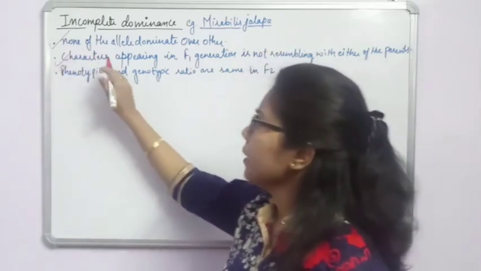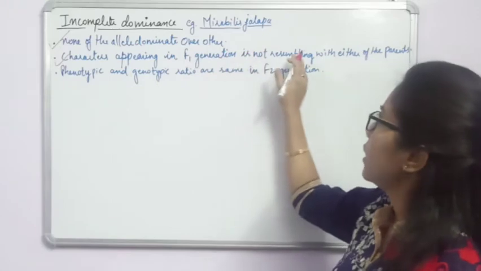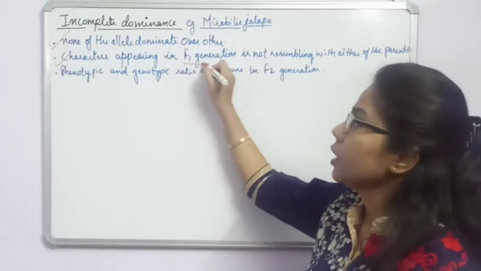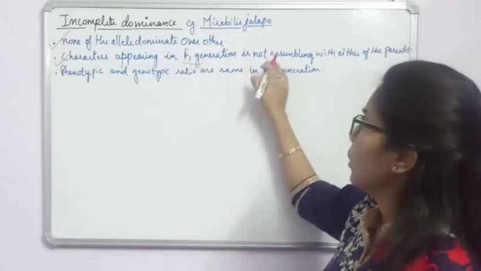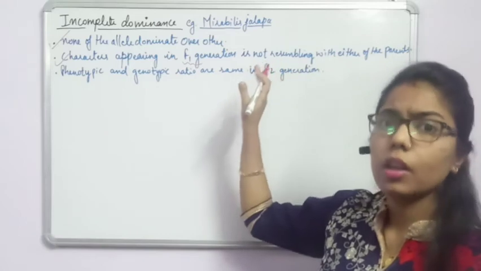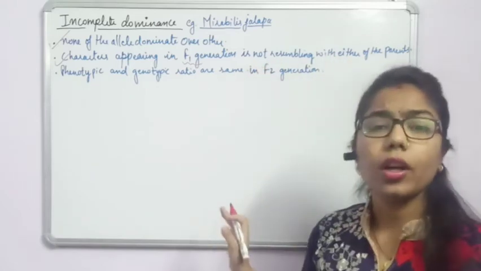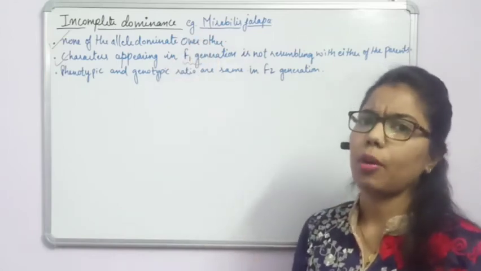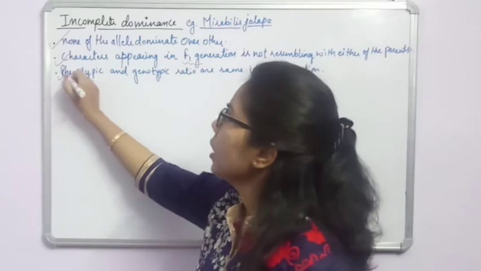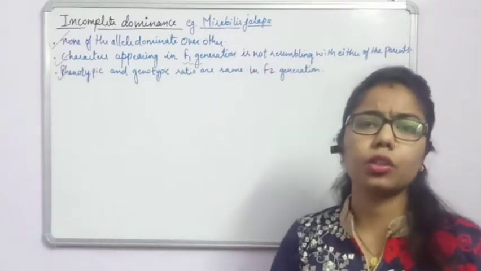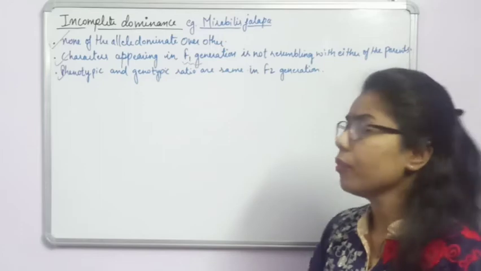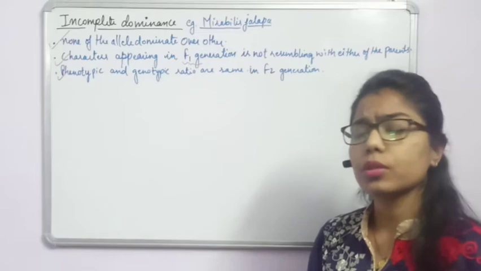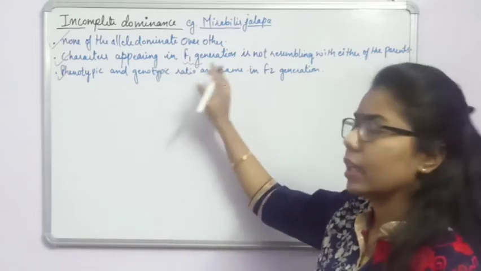Second point, the characters appearing in the F1 generation do not resemble either of the parents. So in the F1 generation there is no dominance, and the offspring we get will not be exactly the same as their parents. They are somehow different from their parents. And the third one, the phenotypic ratio and the genotypic ratio are the same in the F2 generation. And what will the ratio be here? 1:2:1, both phenotypic as well as genotypic.